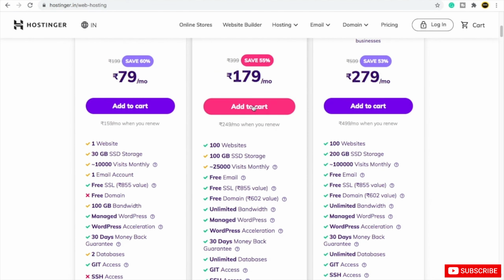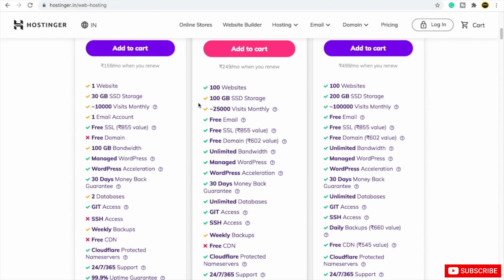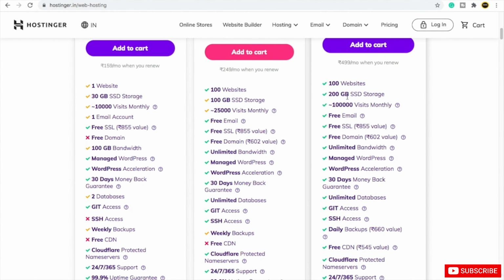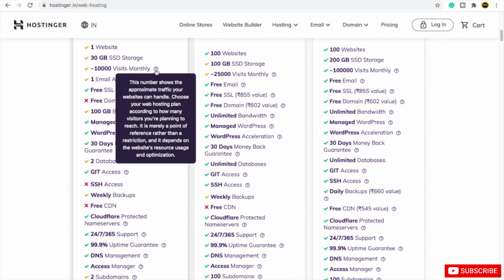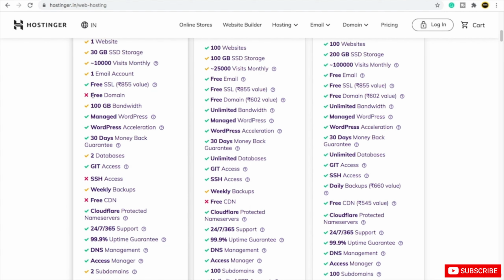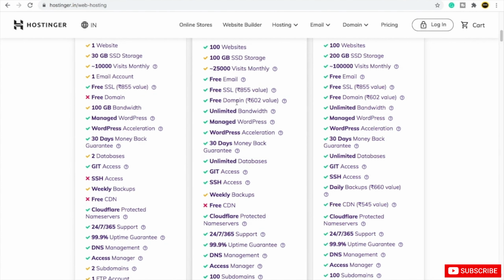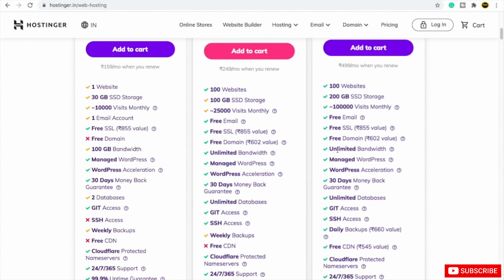As you buy a higher plan, you can see these will increase. Here you are getting 100 websites. In the second plan you are getting 100 GB storage. In the top plan you are getting 200 GB storage. If you want to read anything, you can just click on this question mark and read everything from there. You will not get free SSL in the single plan, but if you go with premium web hosting or business web hosting, you will get one domain absolutely free. You will also get SSL.